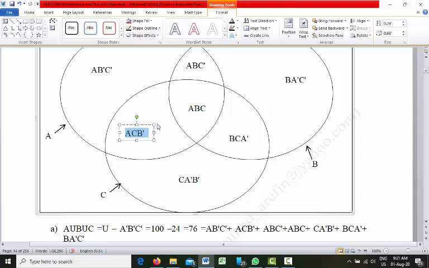I'm saying again, in this portion circle A is there, and again in this portion circle B is also there, circle C is also there. In this portion circles A and C are there, but B is not there because B ends here. So that's why AC, and B is not there, that's why B prime. AC, B prime.